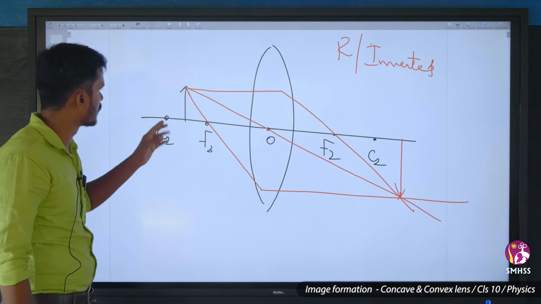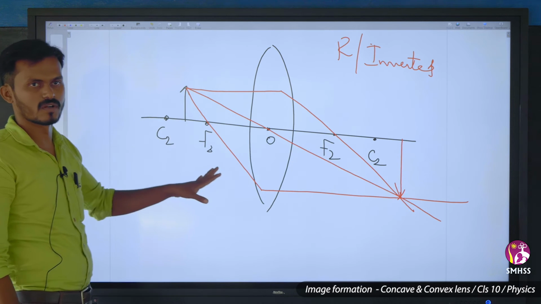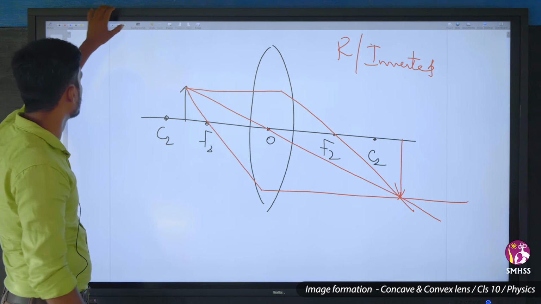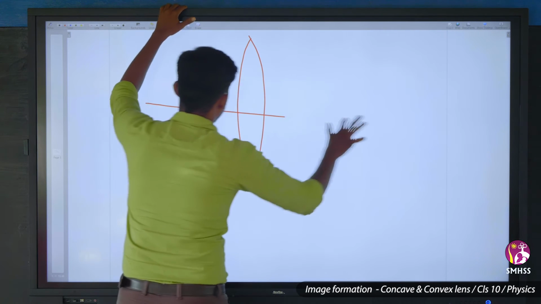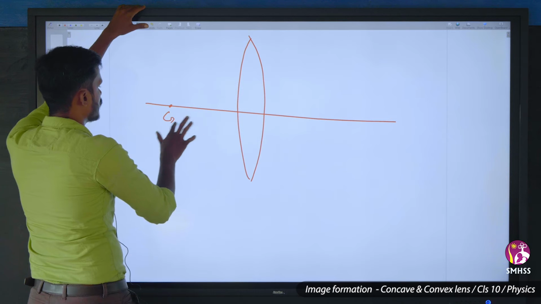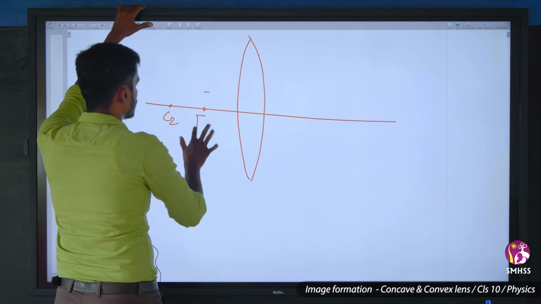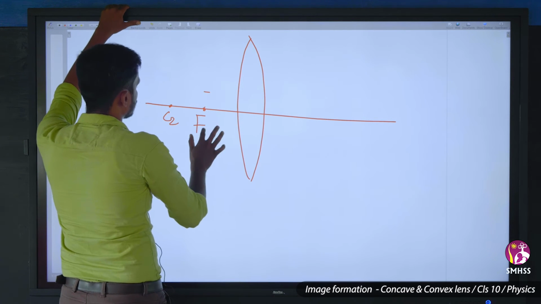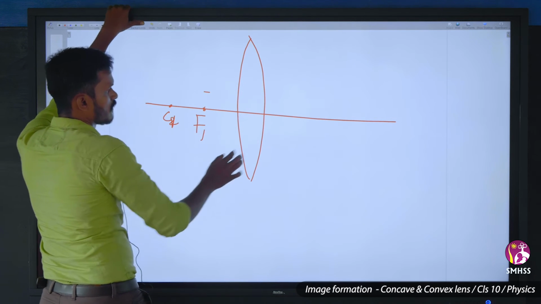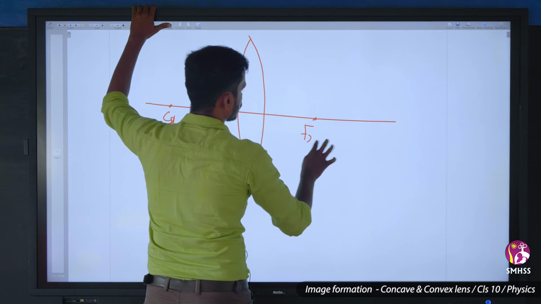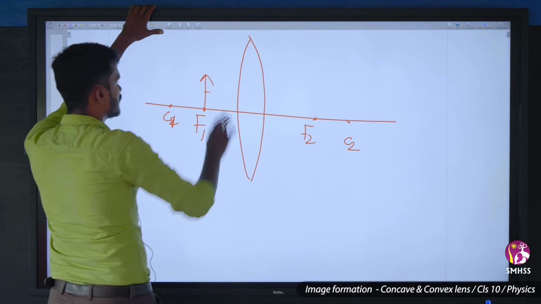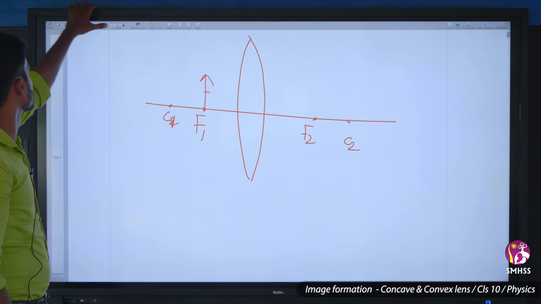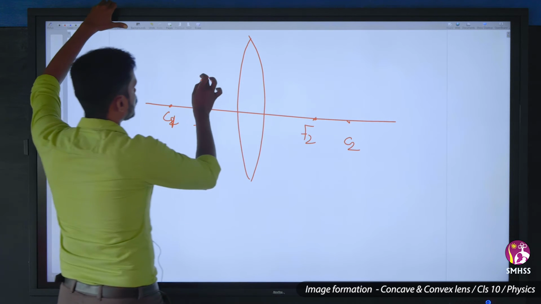So next position, I am placing the object at the principal focus. What will happen? So this is the center of curvature and this is the principal focus. Now I am placing the object at the principal focus. What will happen? So I am drawing the ray.